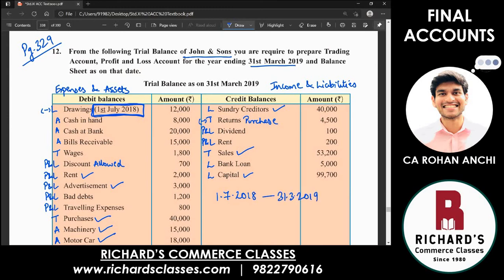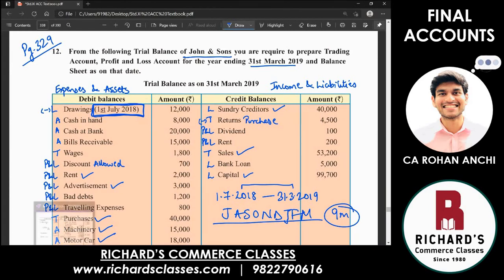Again, I want you to calculate the number of months here. 9 months. So full of July is going to be there. 1st July means full of July, August, September, October, November, December, Jan, Feb and March. If you calculate, that is a period of 9 months. So you will be calculating interest also for 9 months only.